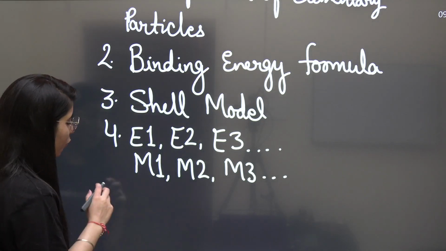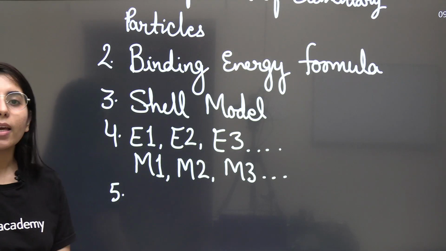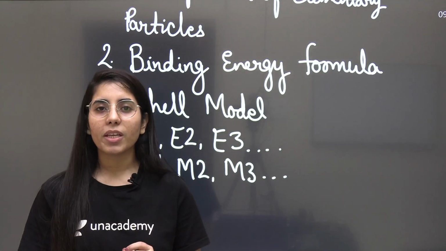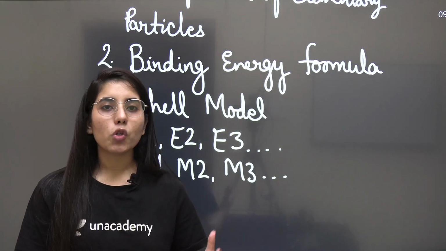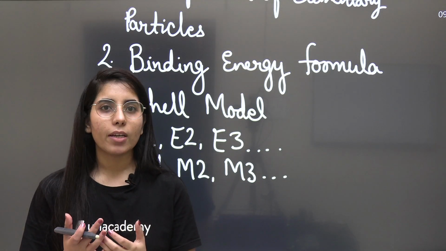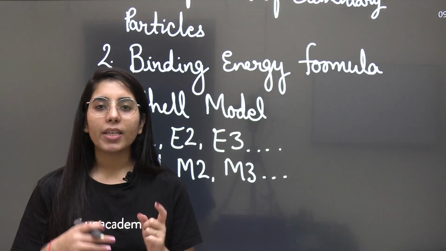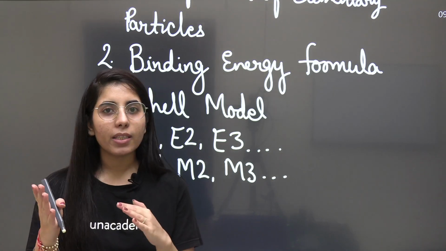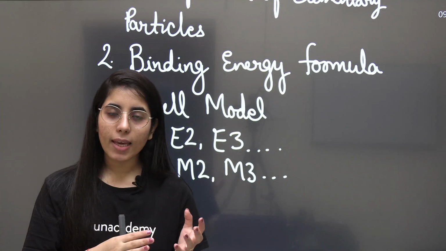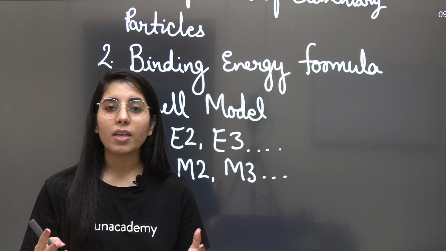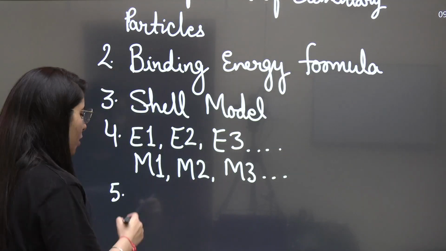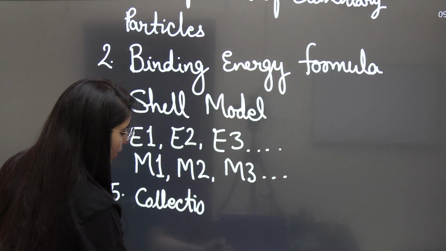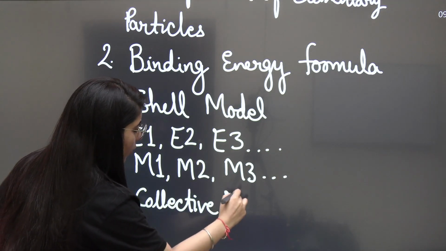Okay guys, now the fifth one I'm going to tell you. That is the collective model. Related to the collective model, you can even expect questions in your exam. What kind of questions can they ask you? Related to, let's say, rotational energy, the type of transition which can take place, what spins and parities are allowed in this case, and from where the transitions can take place. So that's something important here. I would say, if possible, at least cover the previous year questions and some portion which we are going to have in the collective model.